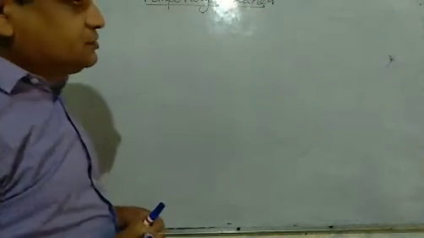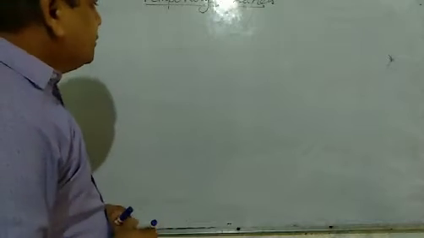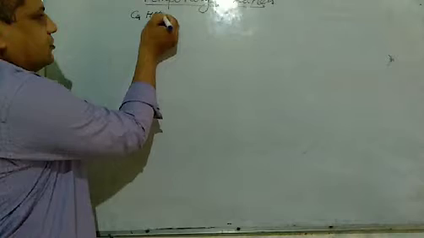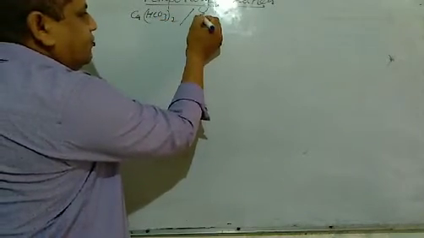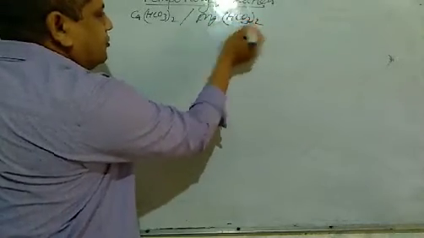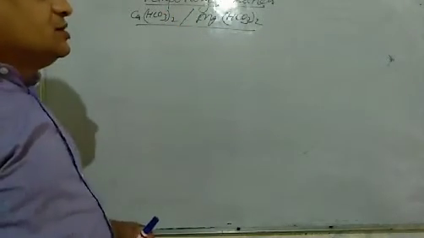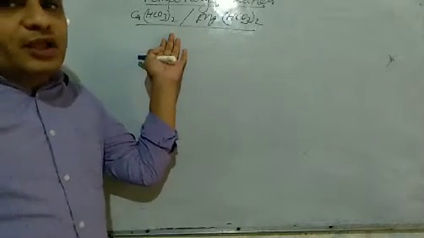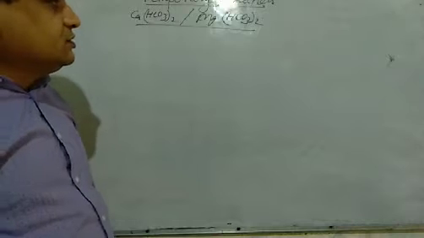The hardness that arises due to the presence of bicarbonates of calcium and magnesium is called temporary hardness because this hardness can be removed by a simple technique. That's why it is called temporary hardness.